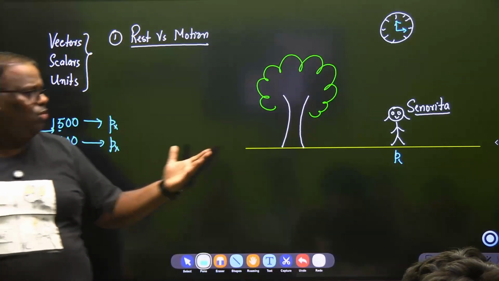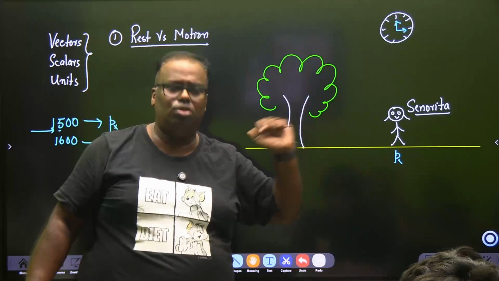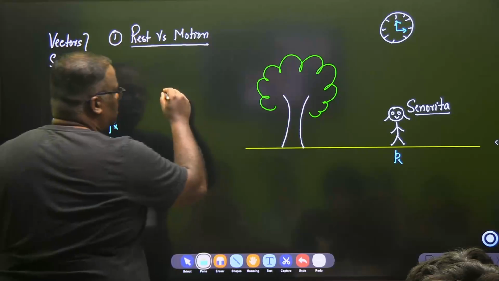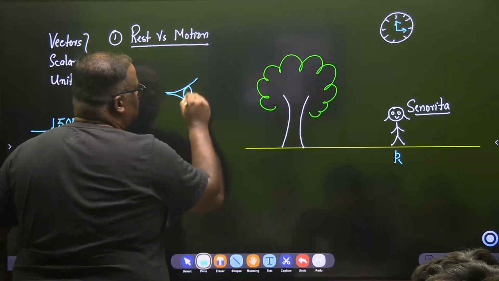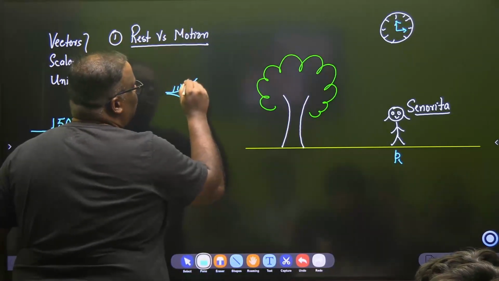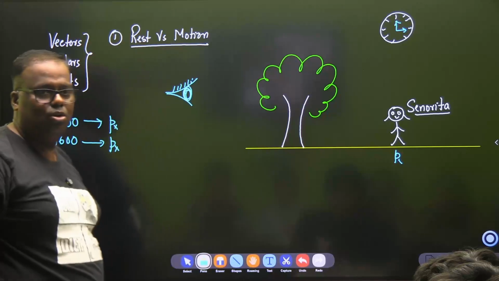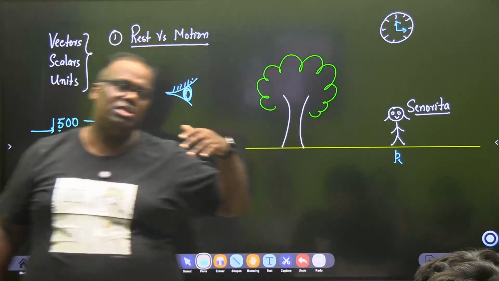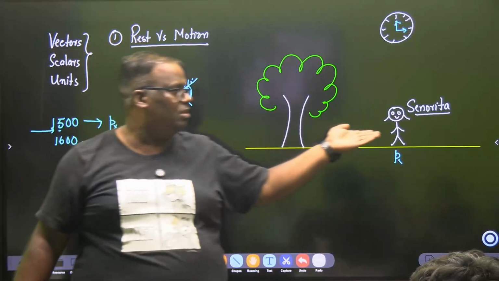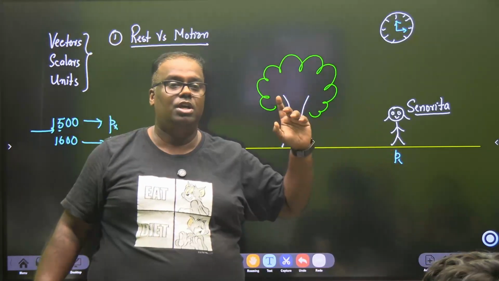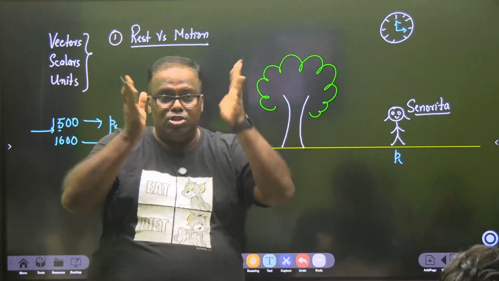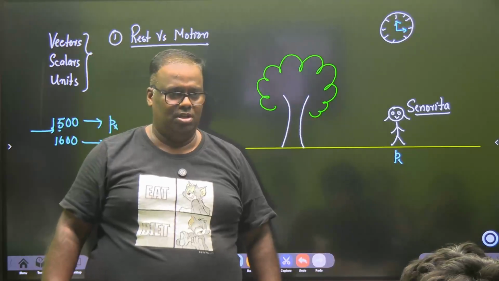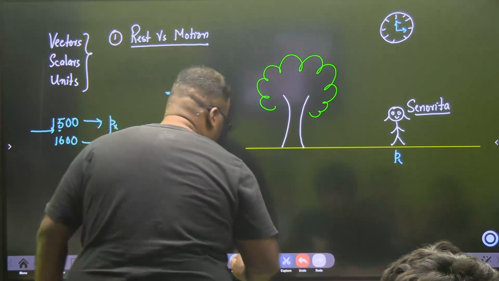How does she know whether her position is changing or not? Okay, let's draw her eyes. These are her eyes. How does she know whether this girl's position is changing or not? She can move a little bit also. So whenever we try to quantify whether a body is stationary or moving, she will have something which will be taken as some reference. And she is a very engineering oriented lady.